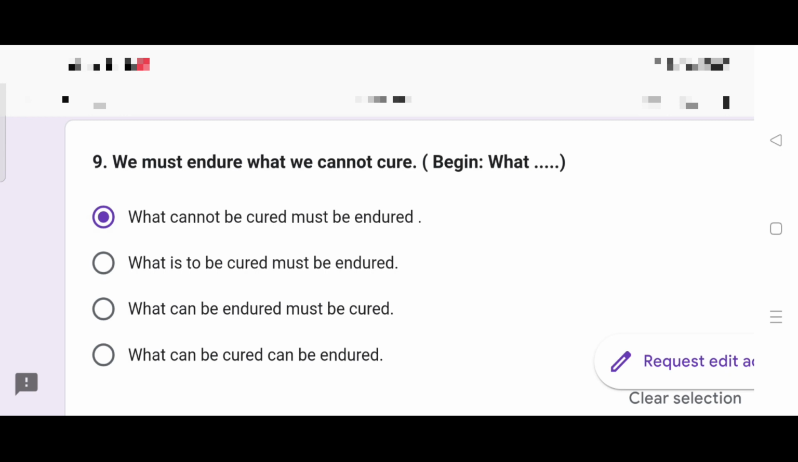The other options, why are they incorrect? What is to be cured must be endured. Wrong. What can be endured must be cured. Now, what is the meaning of this? What can be cured can be endured. Again, incorrect construction. What cannot be cured must be endured. We must endure what we cannot cure. This is the right answer, the first option.